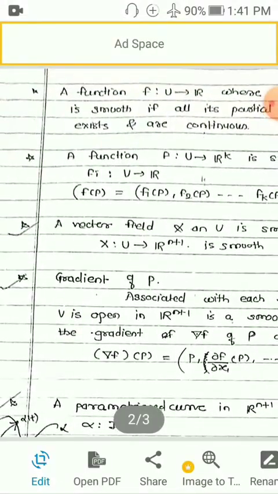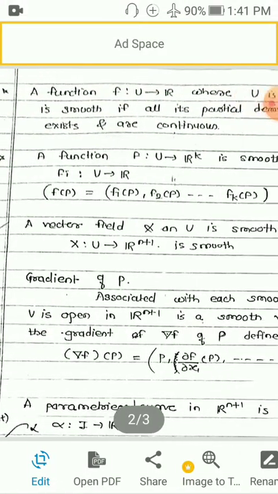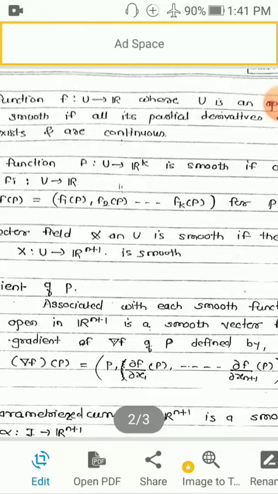Second definition: a function f from U to R^k. Now see the codomain, it is R^k instead of R. R^k means any point in R^k has k components.